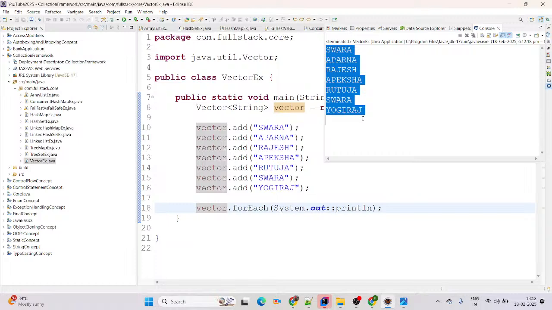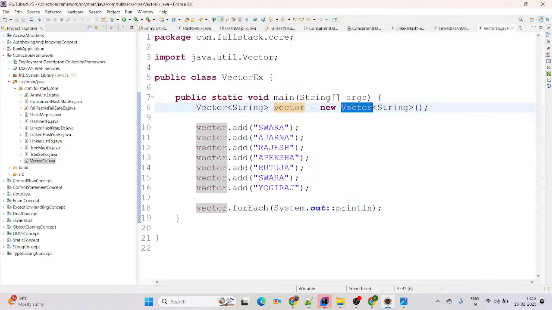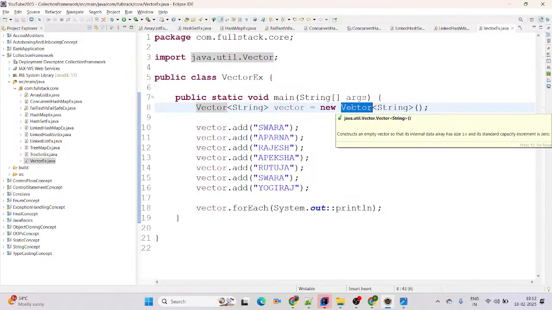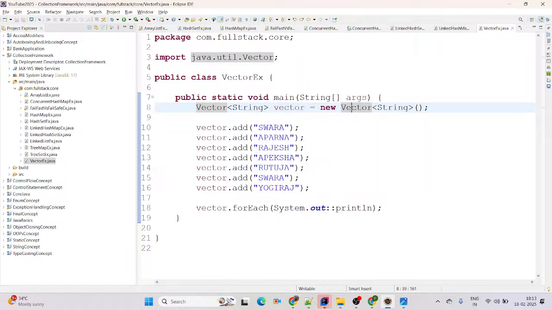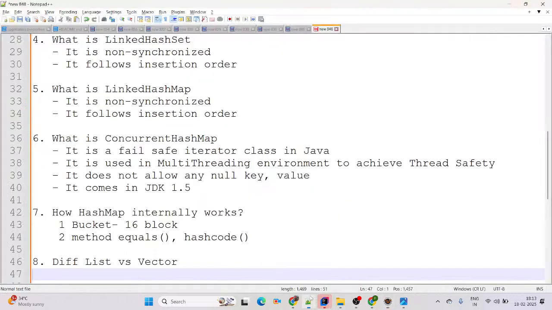Then what is the main difference between list and vector? See, the first point, vector is a legacy class, and list, array list, those are part of Java 1.2. Those are not legacy. Vector is synchronized, right? And vector does not give us up to mark performance. It means performance wise, array list and linked list are always better as compared to vector. The main point, you can simply say, vector is a legacy class, comes in Java 1.0. This is synchronized and it does not give us up to mark performance. That's it. Now coming to next question number 9.